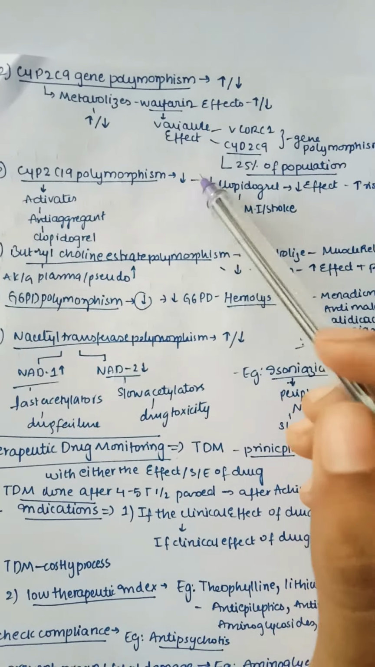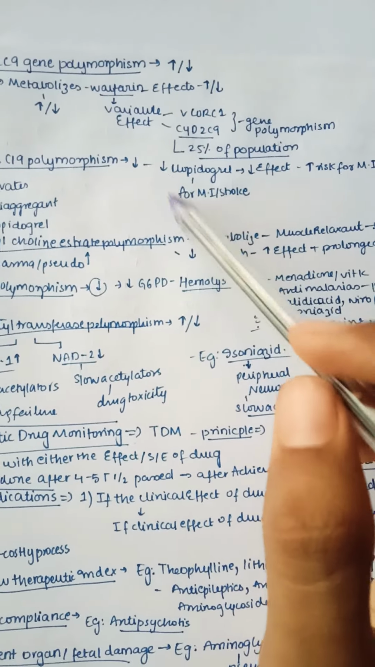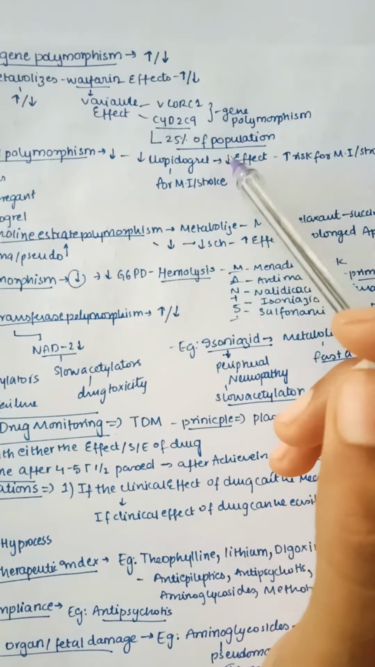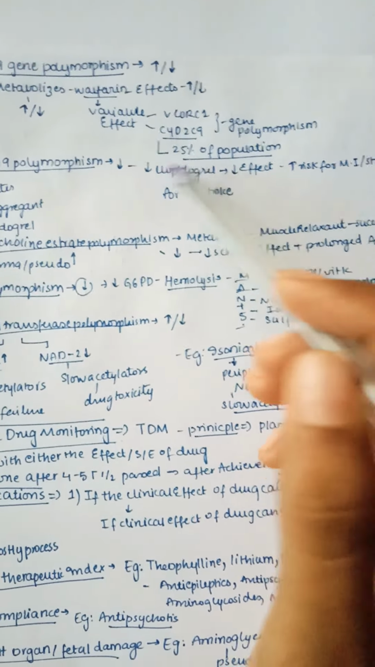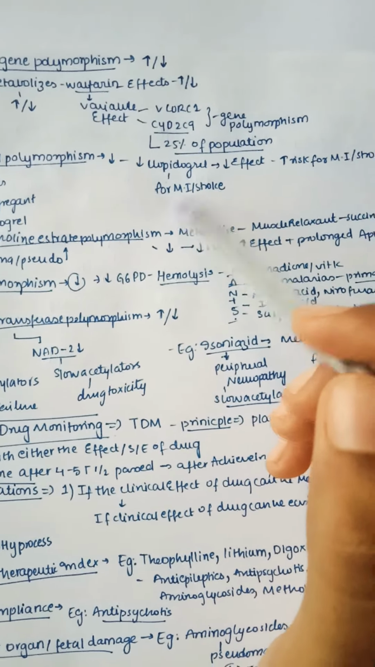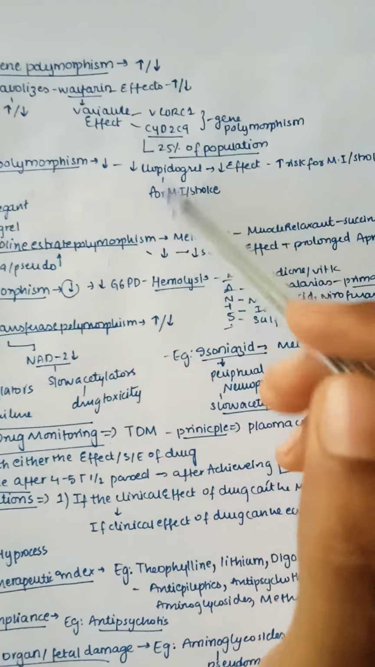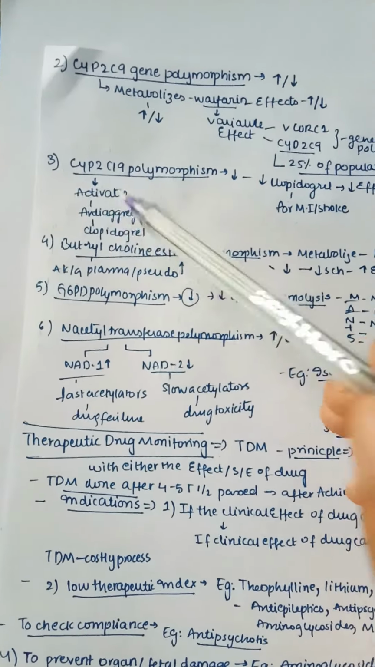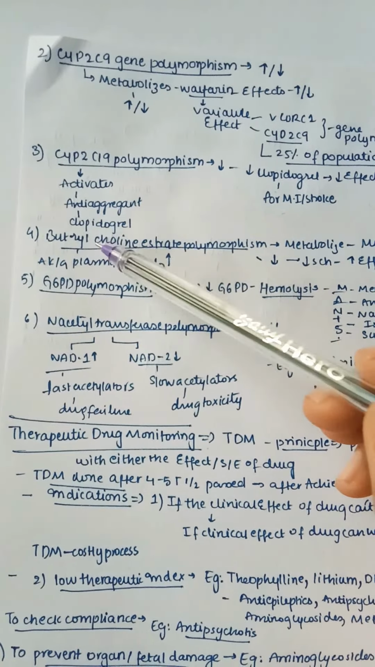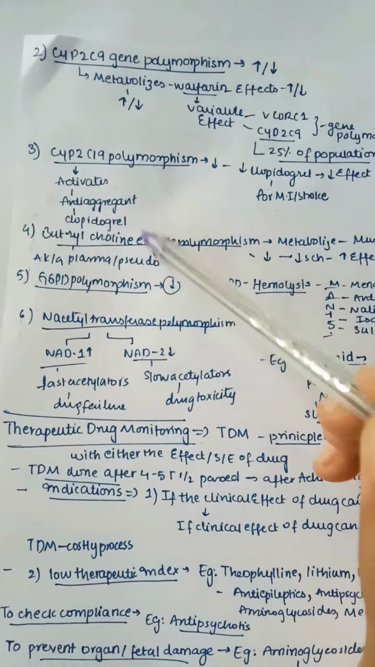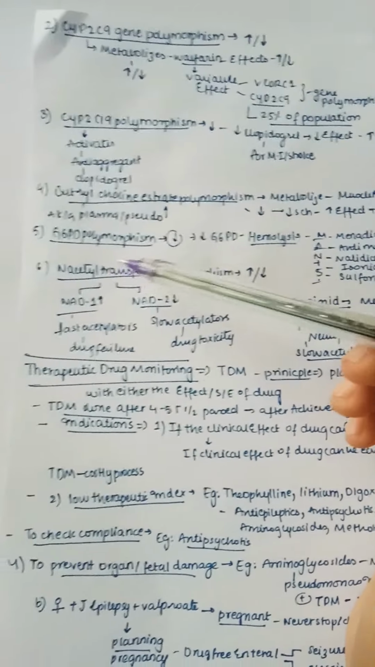And next, coming to the third one of the enzymes, CYP2C19 polymorphism. It is mainly a decreasing type, that is, whenever it decreases, the clopidogrel, which is normally given for infarction and stroke, shows a decreased effect, and there is a high risk of recurrent MI or stroke. So CYP2C19 activates the anti-aggregant, that is clopidogrel. That is its normal function. Whenever it is decreased, it may lead to a risk of stroke and MI again.